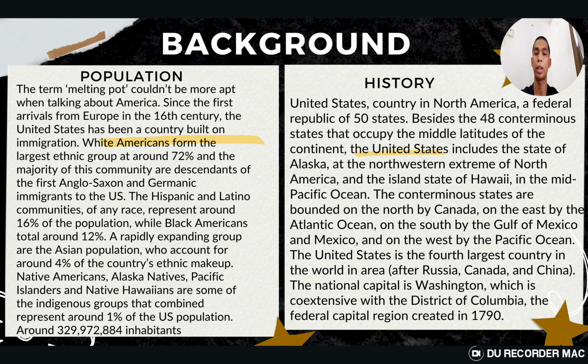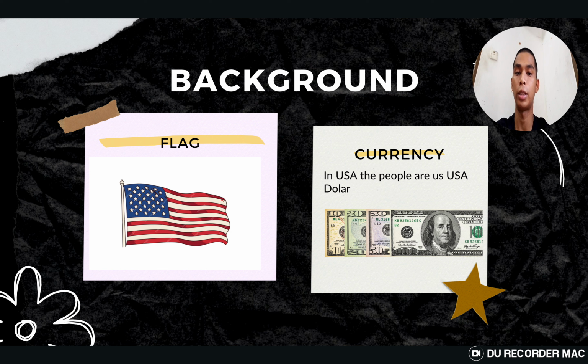The fifth point in background is the flag. There are 50 stars representing the 50 states and there are 13 stripes representing the 13 original colonies. For the last point is currency. In USA, the people use the US dollar.